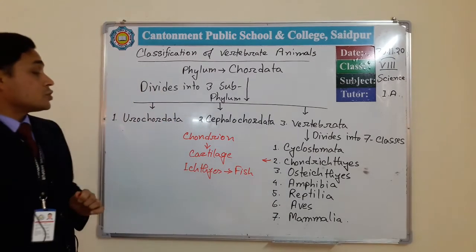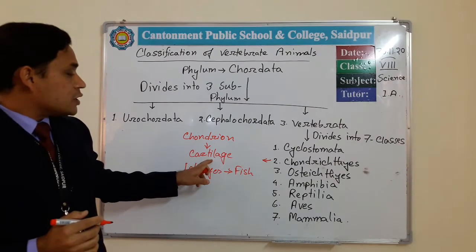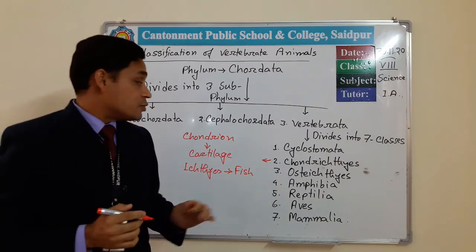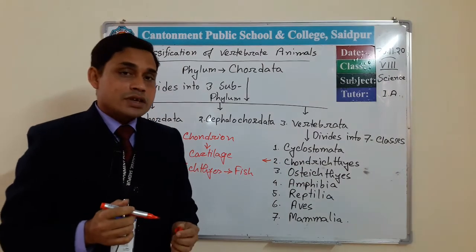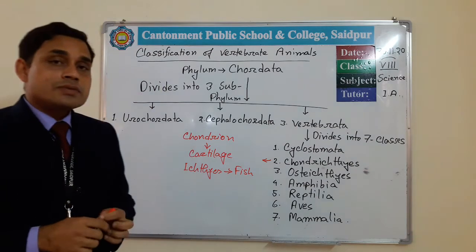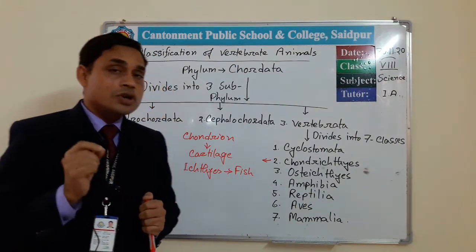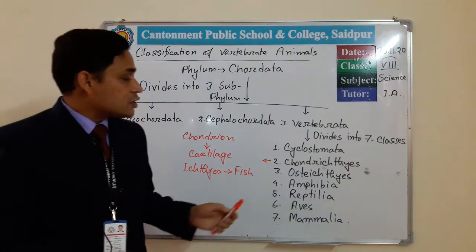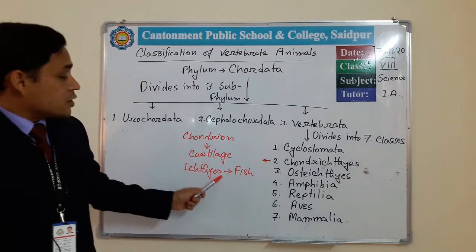So the fishes which bear a cartilaginous skeleton in their body are discussed under this class Chondrichthyes. We see lots of different types of fishes, but most of these fishes bear a bony skeleton, whereas the fishes under this class bear a cartilaginous skeleton.